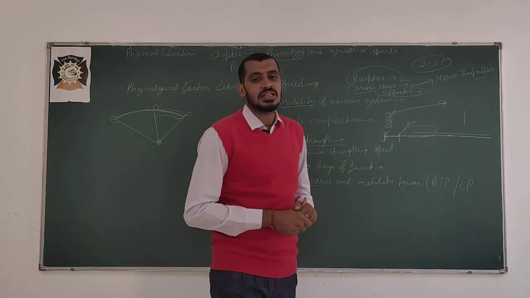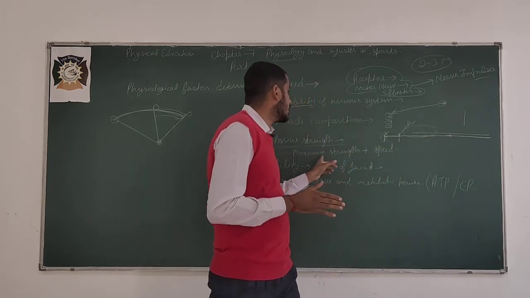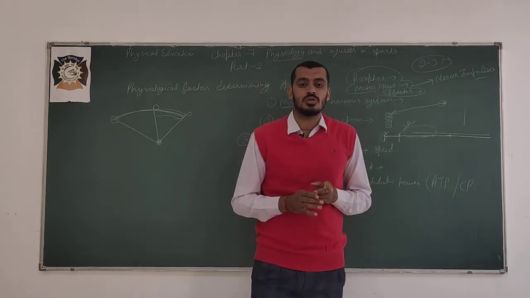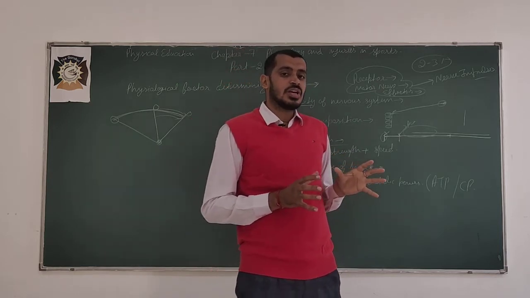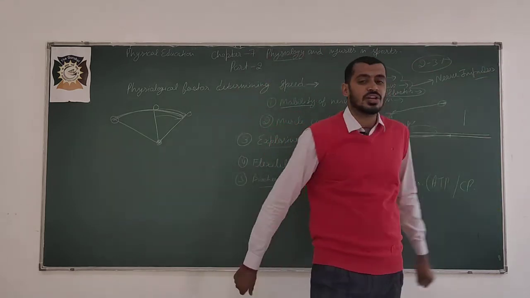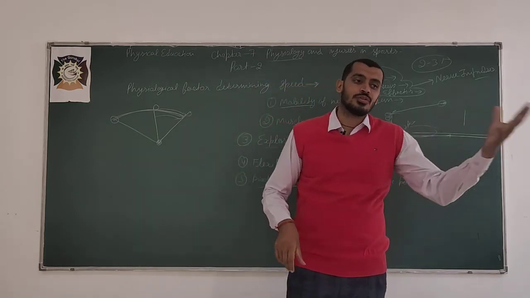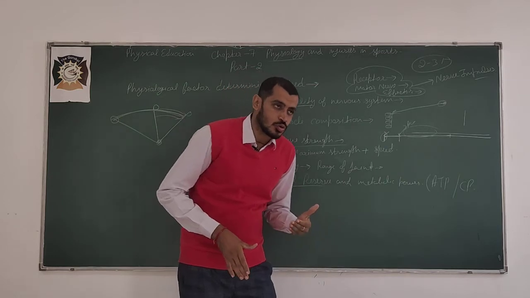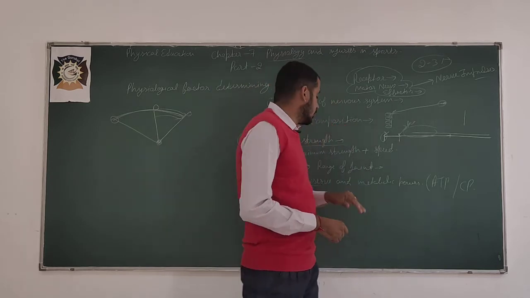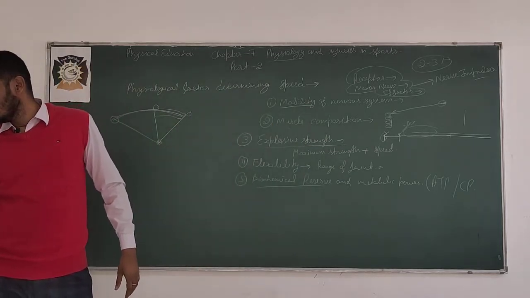Explosive strength. Explosive strength is the combination of maximum strength and speed, and it is related to the nervous system and also to muscle composition. Explosive strength is known as an explosion, like a blast, just as a bomb explodes. Explosive strength is required when we are throwing a shot put, a javelin throw, a discus throw, when we are going to do a high jump, long jump, or when we are going to start a 100 meter or 200 meter race. But that strength, that movement of the joint, movement of the body, must be at a higher level of speed.